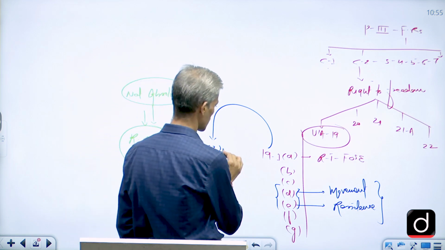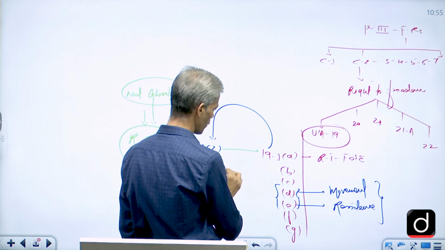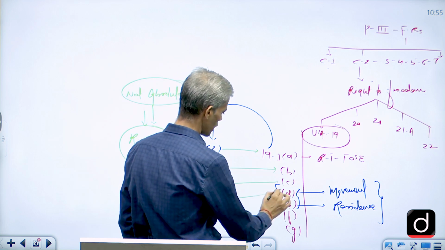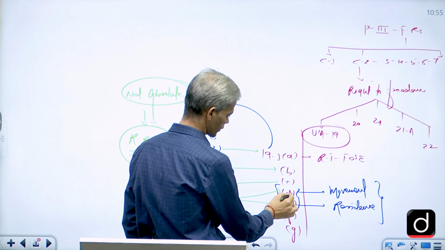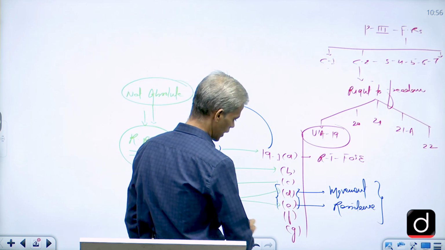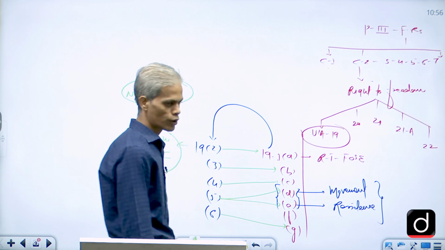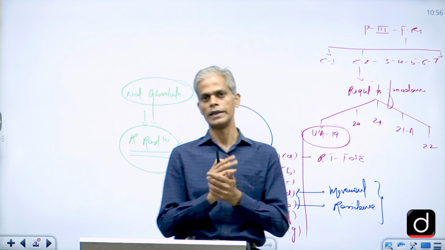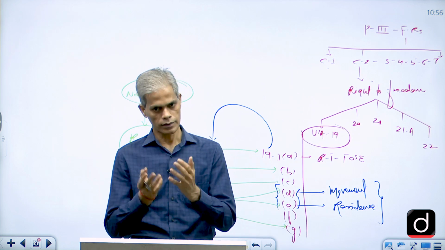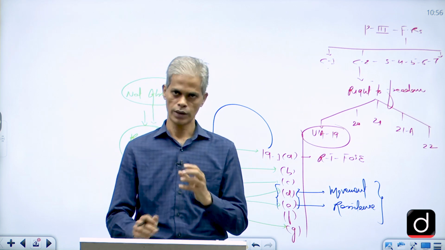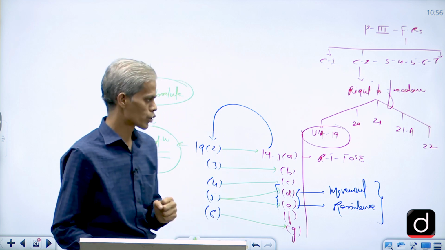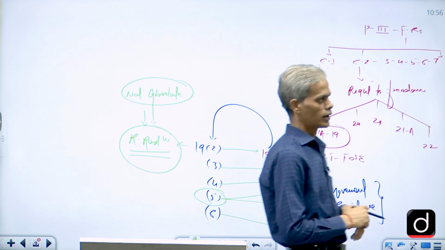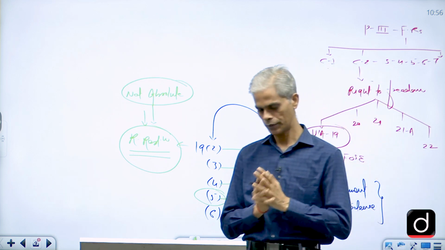So 19 clause 2 is nothing but restriction on 19.1A, 3 is on 1B, 4 is on 1C, 5 is jointly on both, that is D and E, and 6 is on G. F was right to property, which had been repealed in the 44th Amendment Act 1978 and moved to a legal right or a constitutional right, that is in article 300A. So here we can say the reasonable restrictions are mentioned in article 19 clause 5.